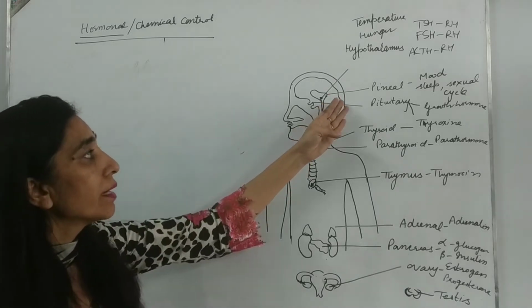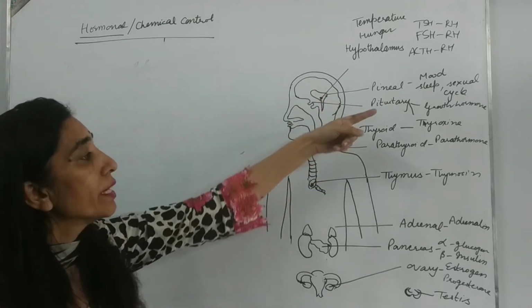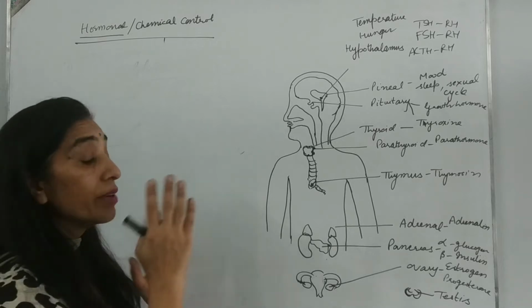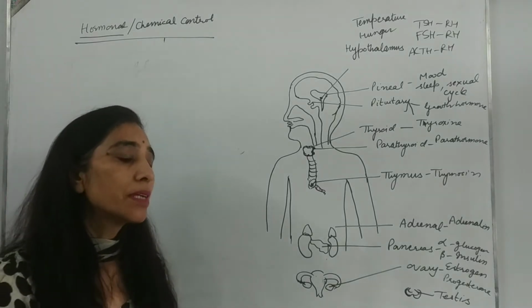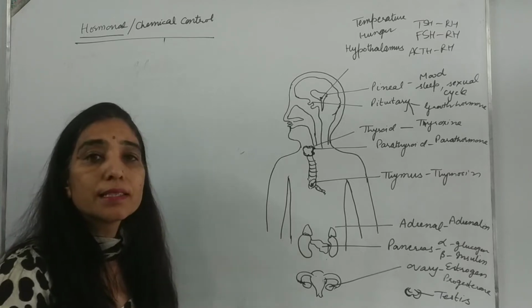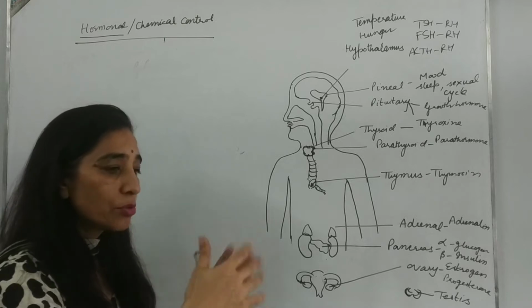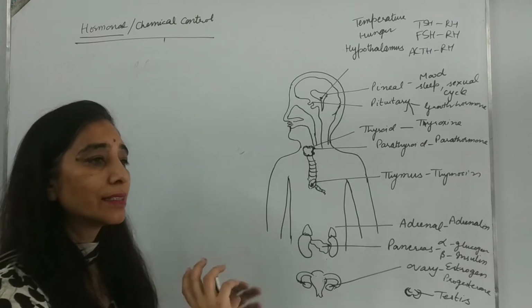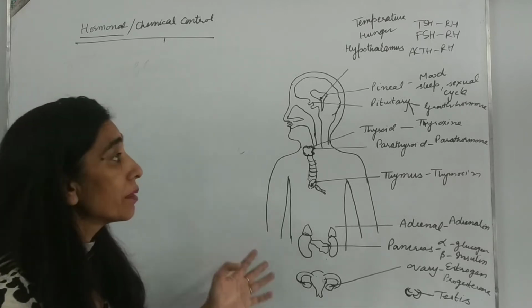Then we have the pineal gland and the pituitary gland. Out of these three glands, you need to lay more stress on learning the pituitary gland. But we shall be studying all in detail because every once in a while CBSE does give one question maybe out of the book, but directly related, beyond the scope of your NCERT book, so we shall be studying that.